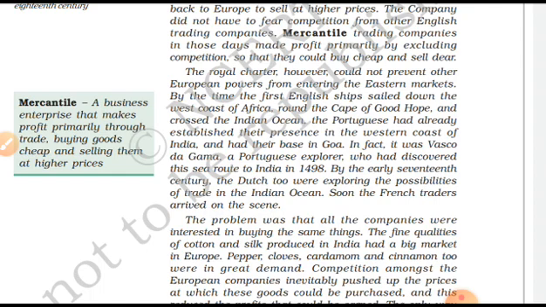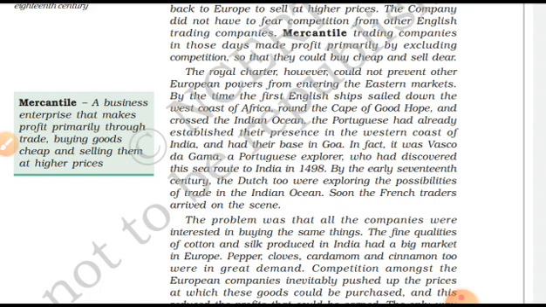So, guys, this company had one establishment and no opponent position, nobody was there, right? Now, if you have an option to buy biscuits or chips or Coca-Cola or Thums Up, but it was a time when one company, look guys, here mercantile means a business enterprise that makes profit primarily through trade, buying goods cheap and selling them at high prices.